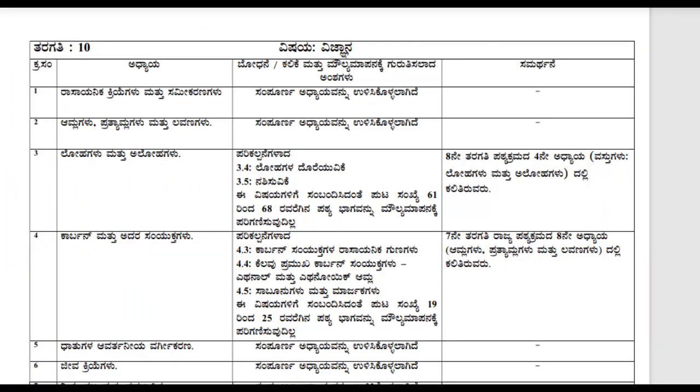Yes. So this is the updated copy that the Government of Karnataka has released for science. You can observe that all the chapter names are written in the first column. In the second column they have mentioned whether the chapter is there or not, and if it is there, which topics are deleted and which topics are retained. In the third column they have mentioned the reason why they have deleted the topics. So let us go one by one.